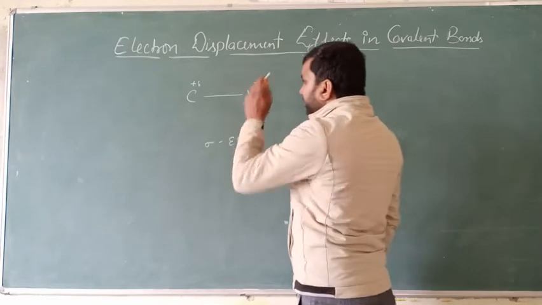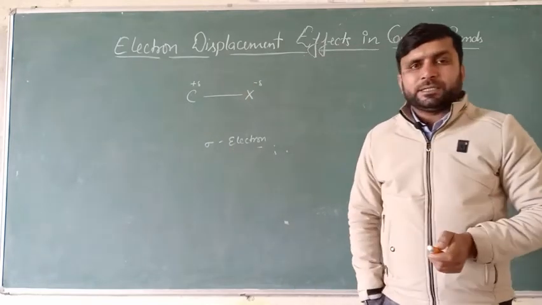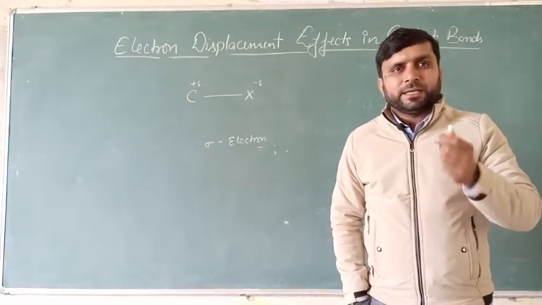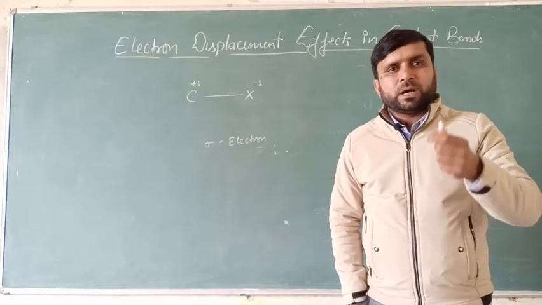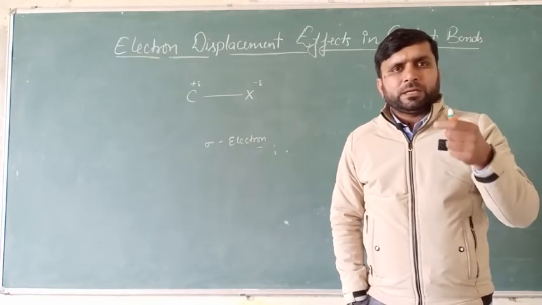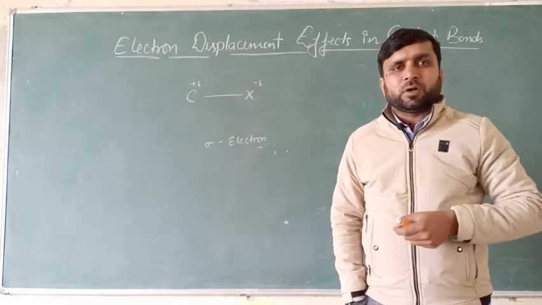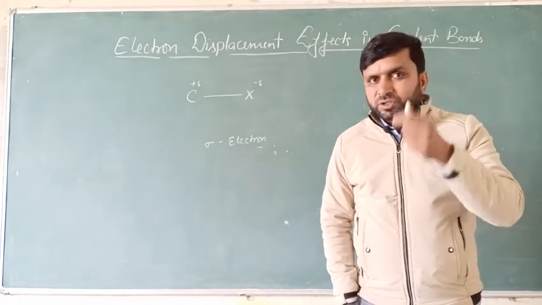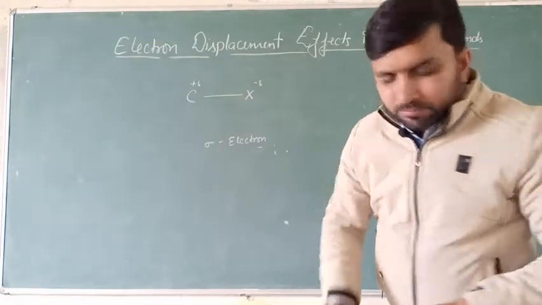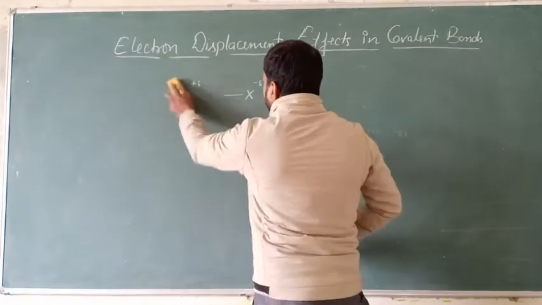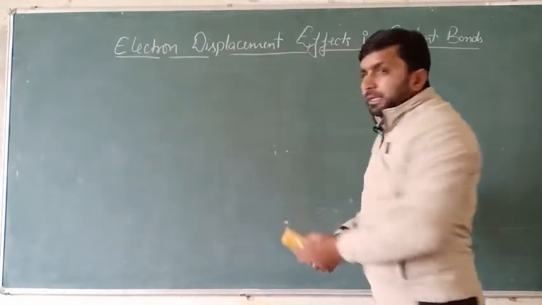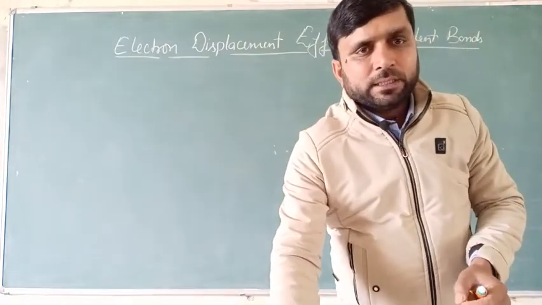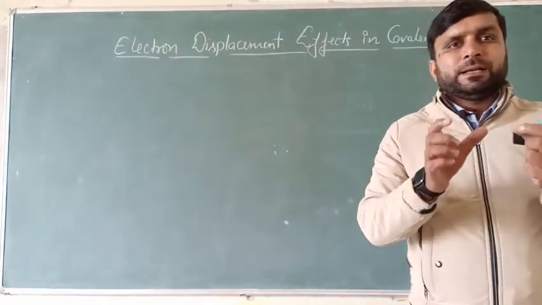So inductive effect is a permanent effect, and inductive effect is the effect in which movement of sigma electron will take place, and due to the movement of this sigma electron, the partial positive and partial negative charge will be generated. This again we need to remember that the inductive effect is a distance related matter.